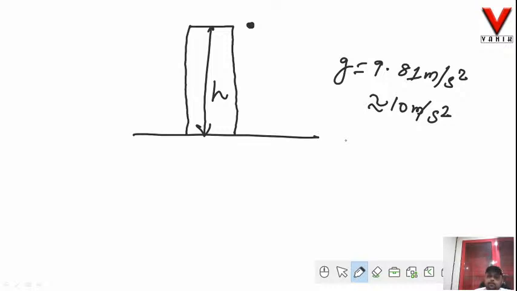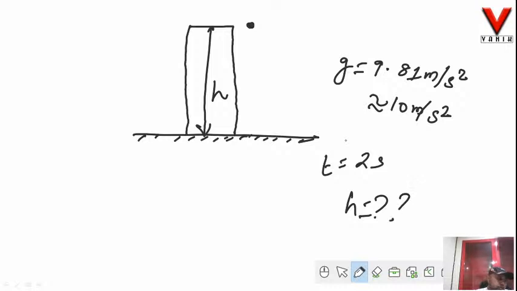Now, say the time taken by this particular body to reach the bottom surface, that is the ground, is 2 seconds. I am determined to find out the height of the building. Well, now the distance or the displacement of this body will be equal to the height of the building.